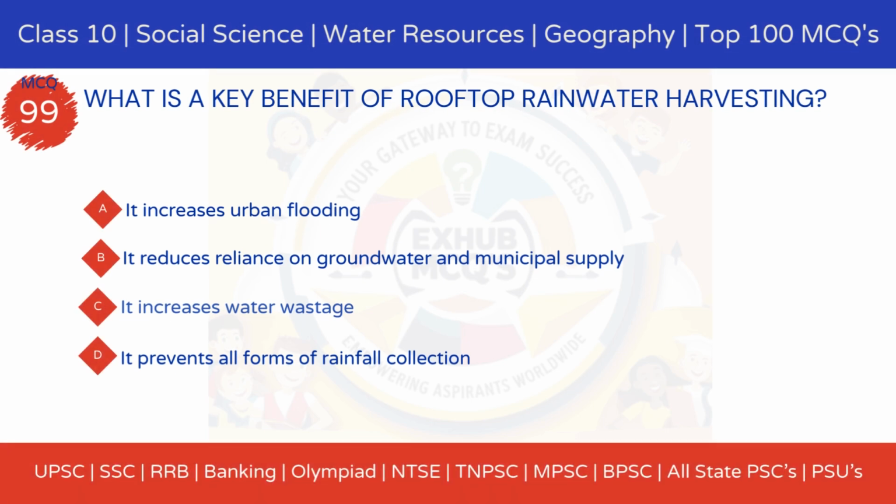What is a key benefit of rooftop rainwater harvesting? Option A, it increases urban flooding. Option B, it reduces reliance on groundwater and municipal supply. Option C, it increases water wastage. Option D, it prevents all forms of rainfall collection.